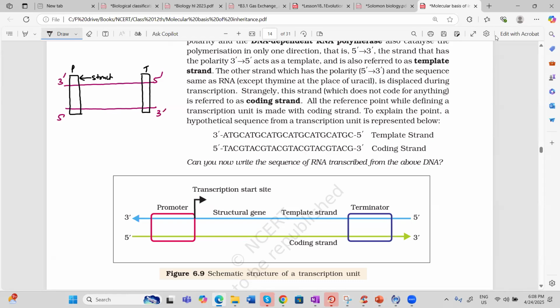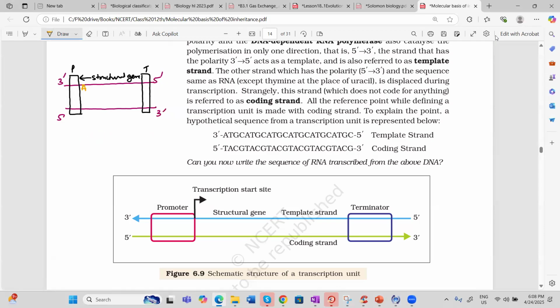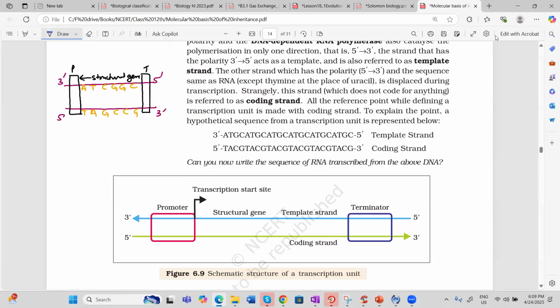Now, suppose on this DNA strand, here A was present, T, C, G, G, C, whatever the sequence, then obviously the complementary will be T, A, G, C, C, G. Now, what will happen if they make RNA? Let us see. They will use this strand as a template strand, meaning the one which is running from 3' to 5' is used as a template.